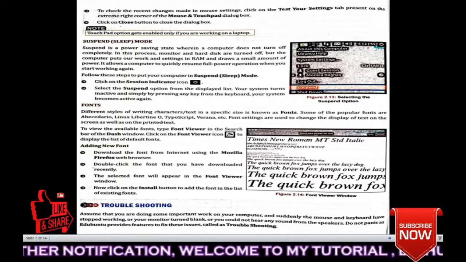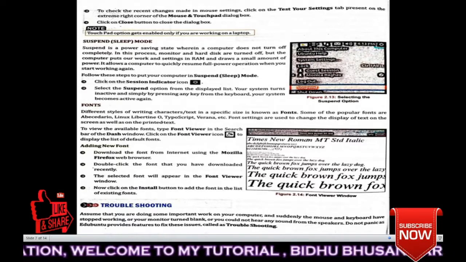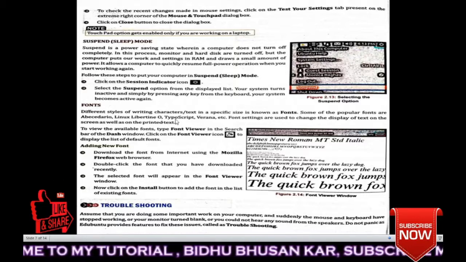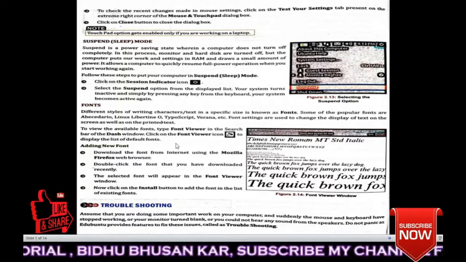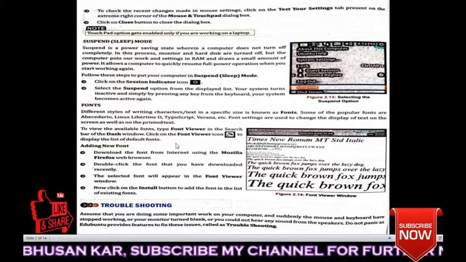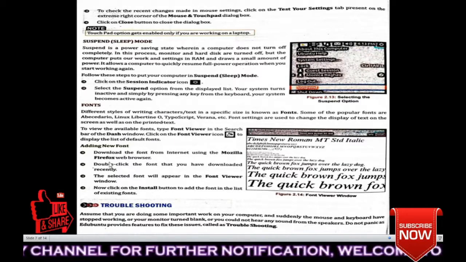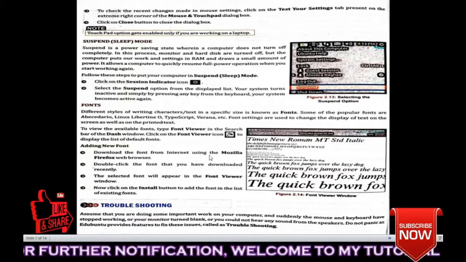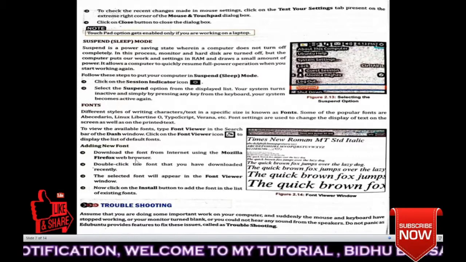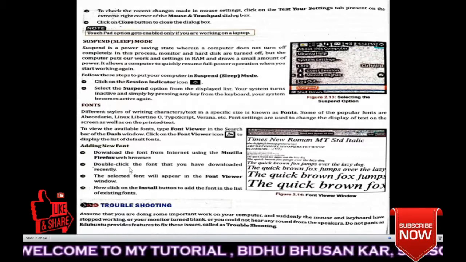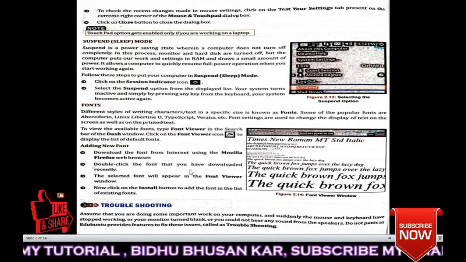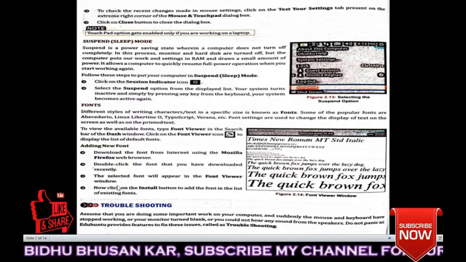Okay, you can download different fonts from the internet and you can install whatever font you require. Understood? So adding a new font. Download the font from the internet using the Mozilla Firefox web browser. Double click the font that you have downloaded recently.